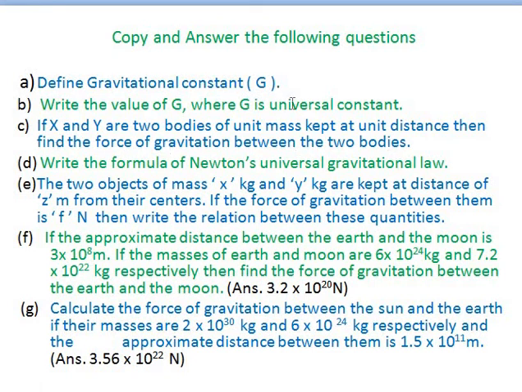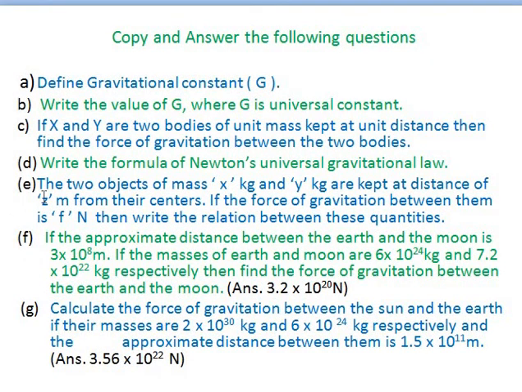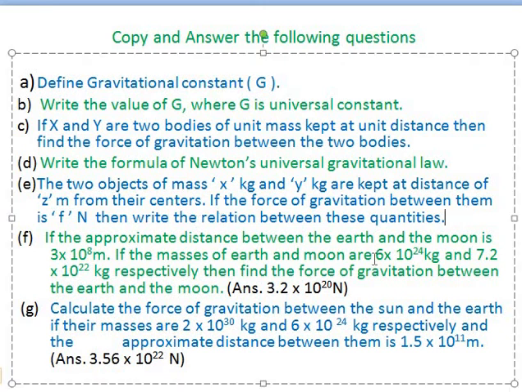In this case, F is equal to G. The value of G is, look here, 6.67 into 10 to the power minus 11. You just write the unit, which is Newton, because we have to write the force of gravitation. Next, if two objects of mass x and y kg are kept at a distance of z meters from the centers, and the force of gravitation between them is F Newton, then write the relation between them. The relation is very simple.